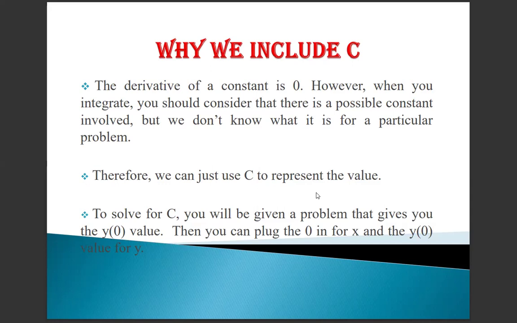To solve for c, you will be given a problem that gives you the value of y of 0 equal to 0. Then you can plug the 0 in for x and the value for y. So the remaining parts of the integration that cannot be determined, we use the constant c. So always we add the constant to the integration.